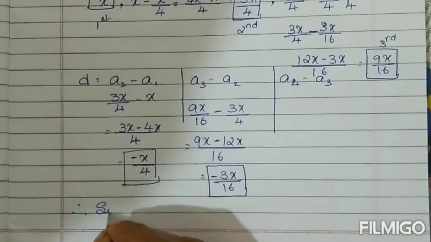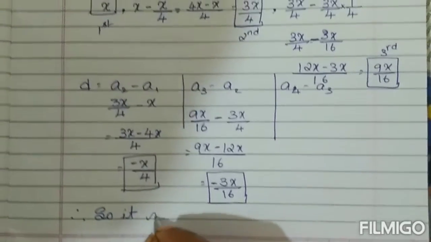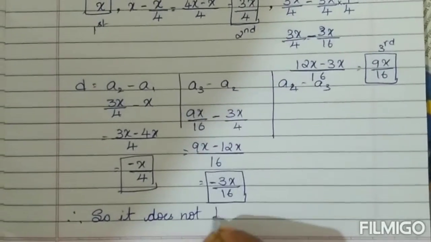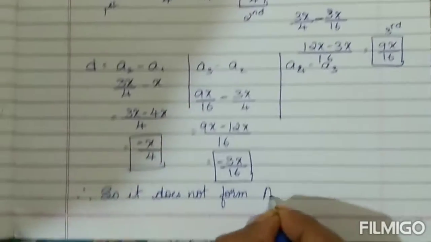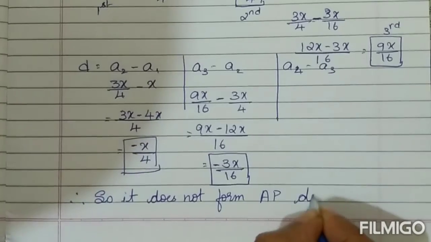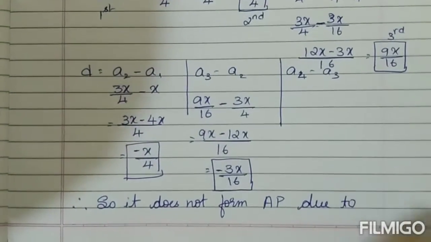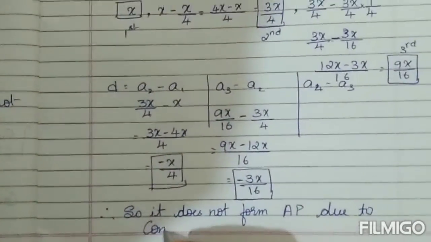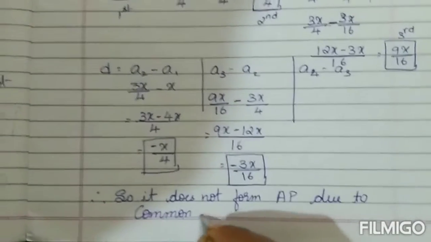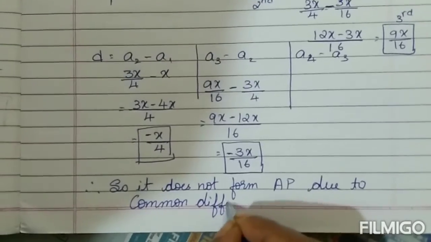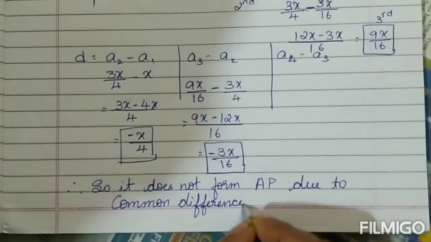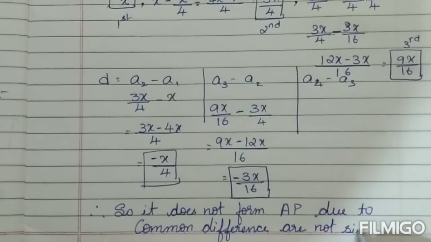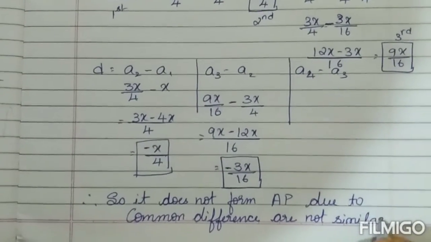So it does not form an AP, due to the common difference not being similar. You understood? Yeah.